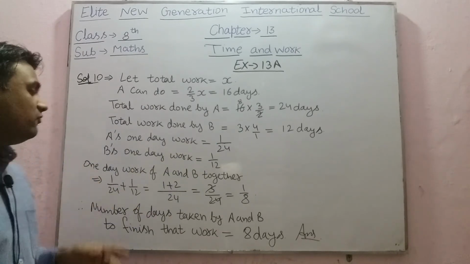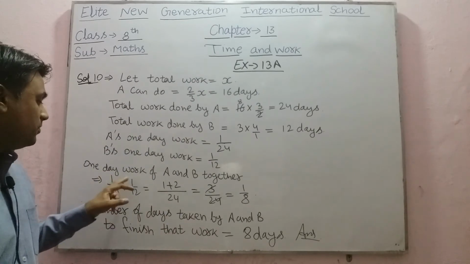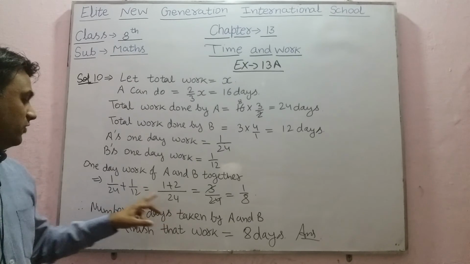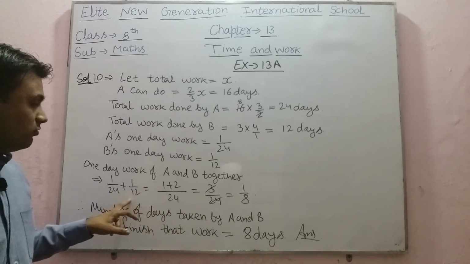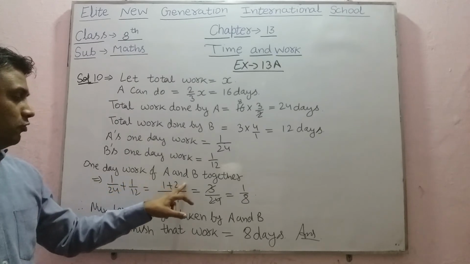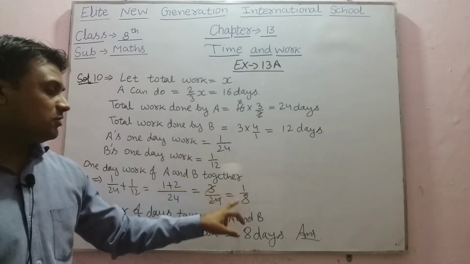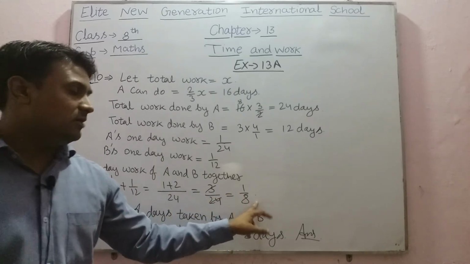Now for the 1 day work of A and B together, we will add them. So 1/24 plus 1/12, by taking LCM. LCM will be 24. 24/24 is 1, and 1 into 1 is 1. 24/12 is 2, and 2 into 1 is 2. So 1 plus 2 is 3. 3/24, that is equal to 1/8. So this is the 1 day work of A and B together.